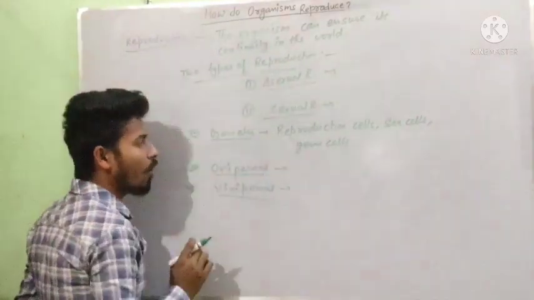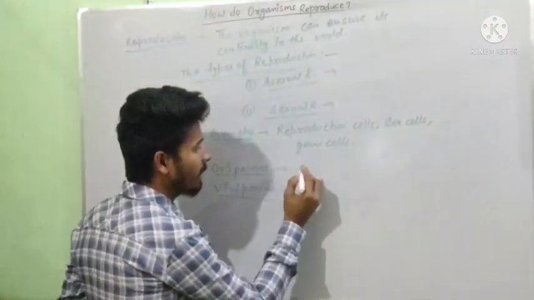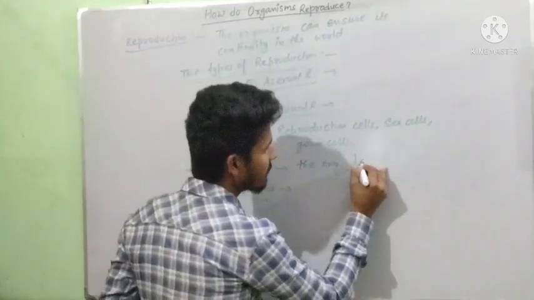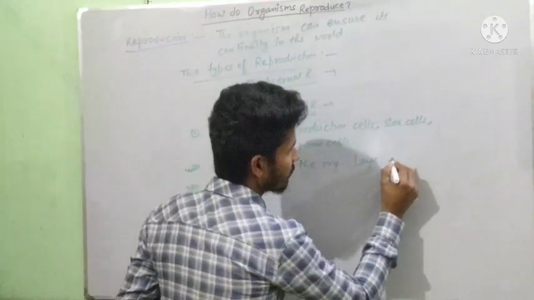If we write about the oviparous, we can say the organism lays eggs.